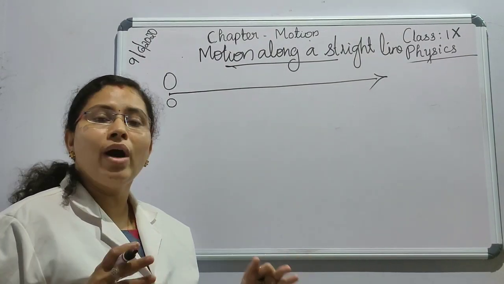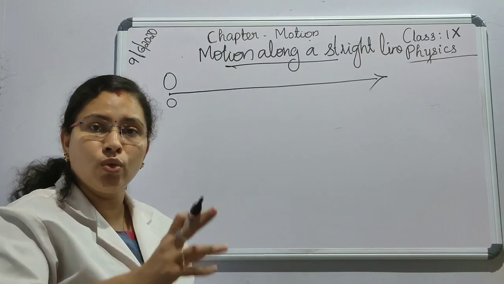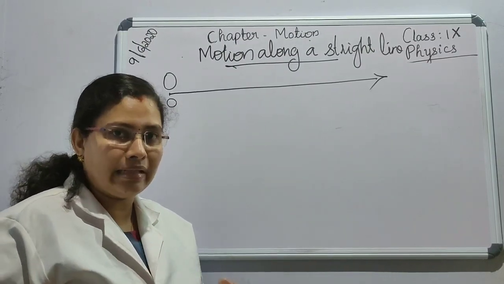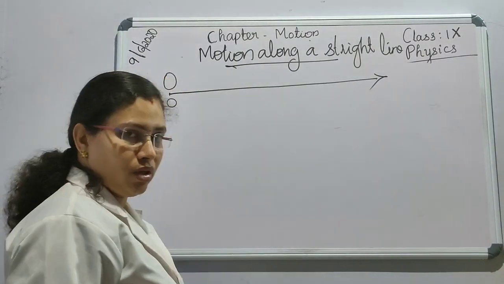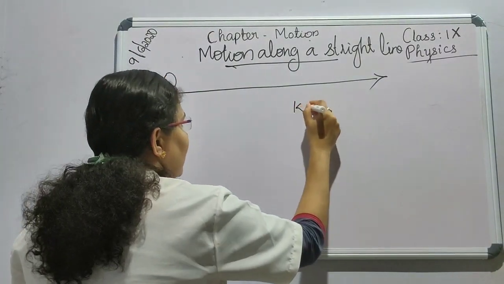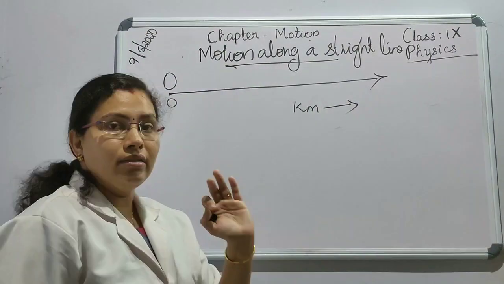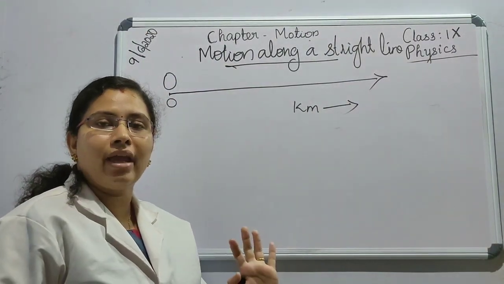That means if you are at home and you are going to school, have you traveled? No, you are at home itself. So this is the origin, and this is in kilometers. You are there at 0, you have not traveled any distance.